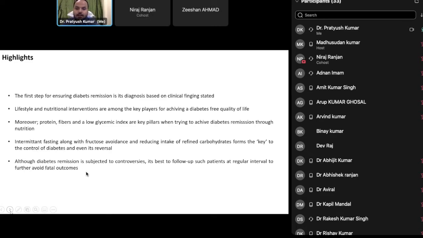Intermittent fasting, along with fructose avoidance and reducing intake of refined carbohydrates, forms the key to the control of diabetes and even its reversal. Although diabetes remission is subject to controversies, it's best to follow up such patients at regular intervals to avoid fatal outcomes.